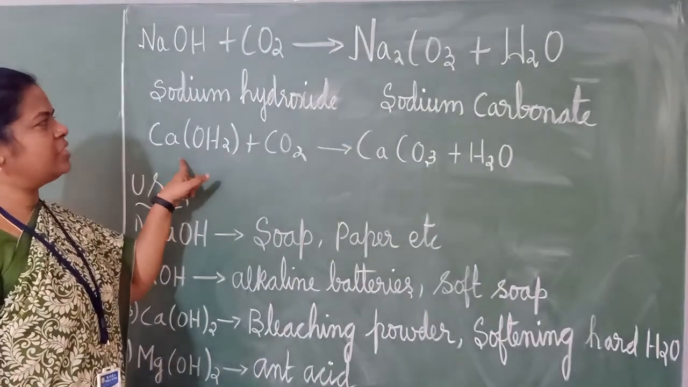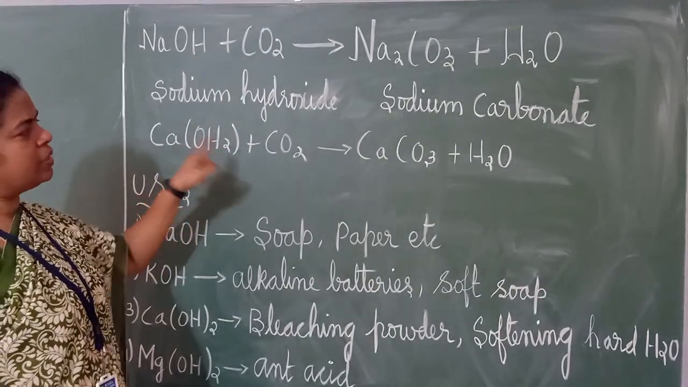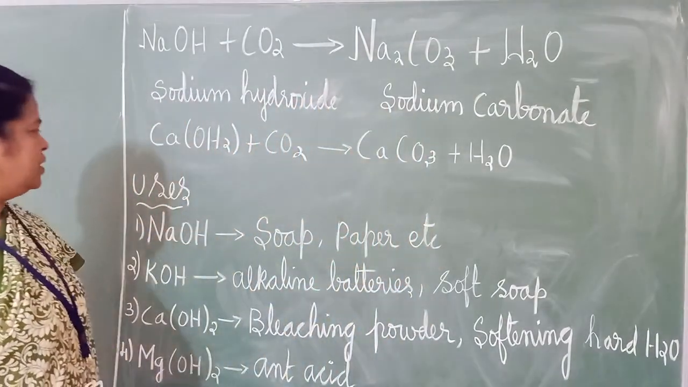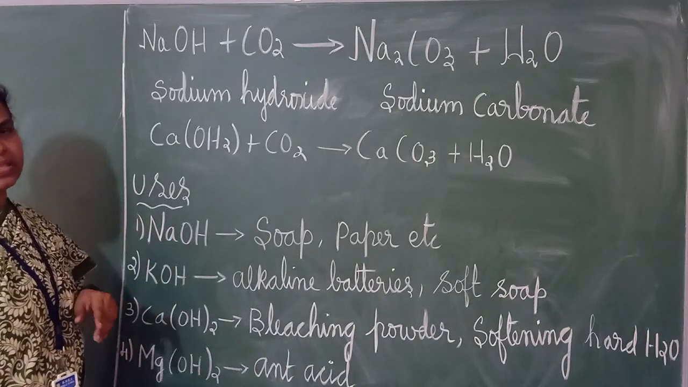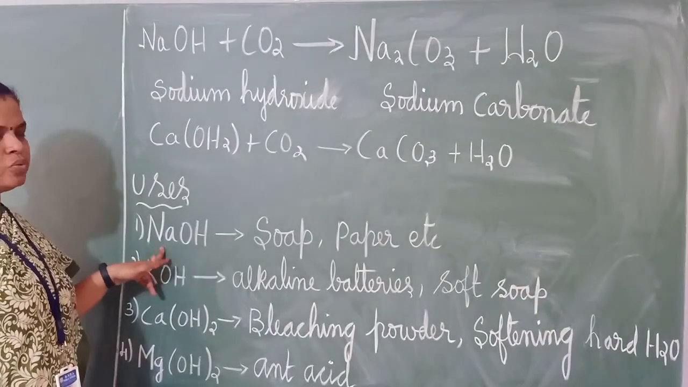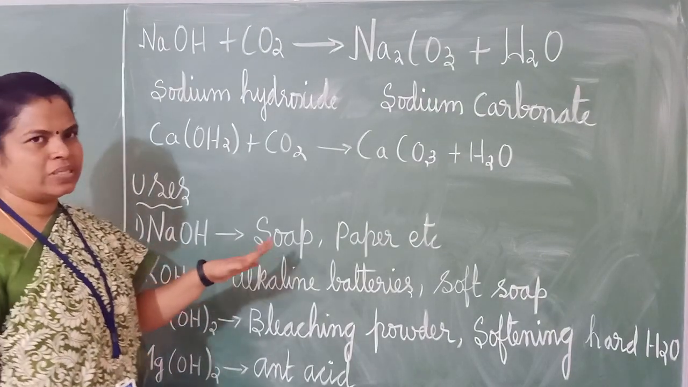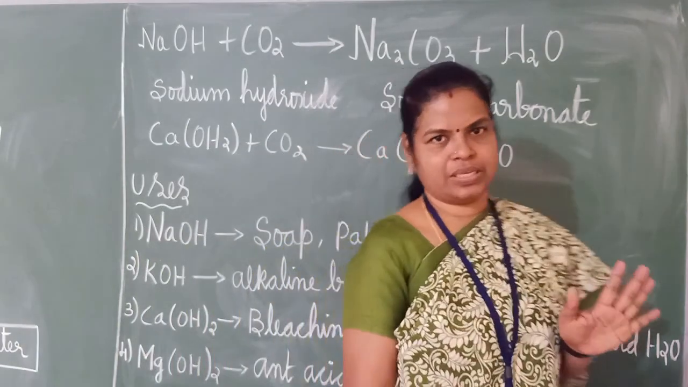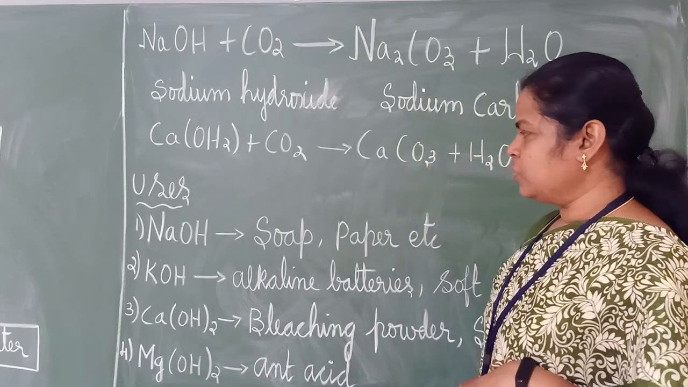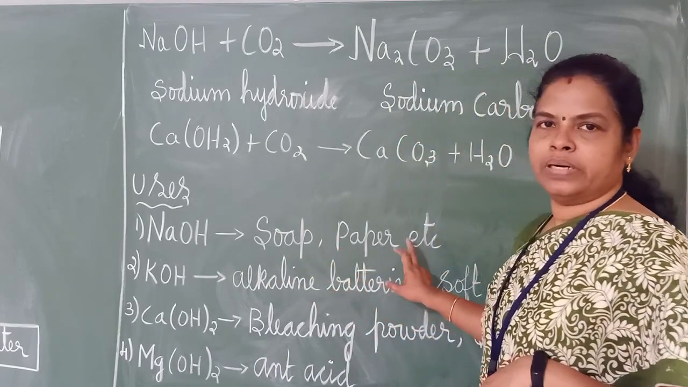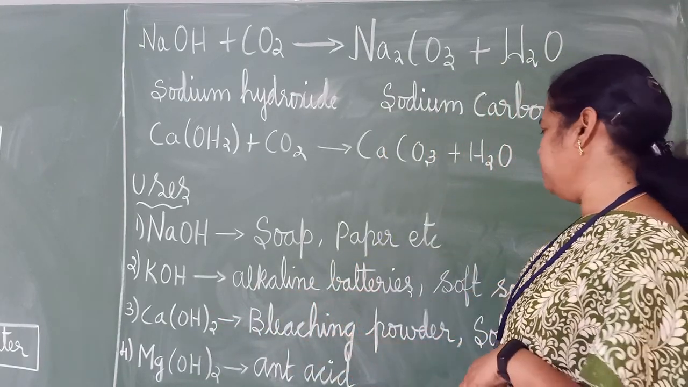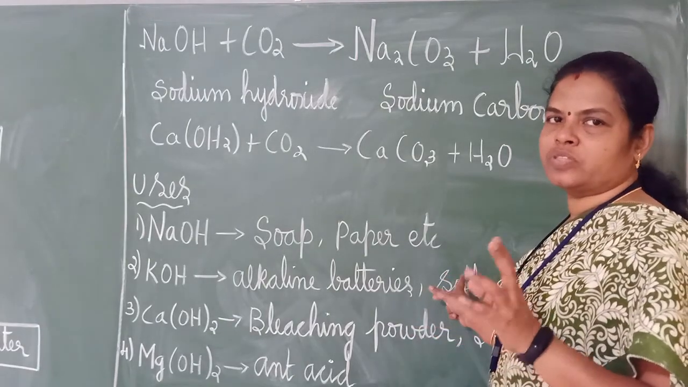The next example is calcium hydroxide. Same like that, calcium hydroxide plus carbon dioxide gives calcium carbonate plus water. Now the last subtopic is uses. Uses of bases. We'll see some 4 examples. The first one is sodium hydroxide. I'll give only two examples. There are lots of examples for each chemical, but we will study only 2 to keep that in our mind. Sodium hydroxide is used in manufacturing of soap, paper, etc. Potassium hydroxide is used in alkaline batteries and also in the manufacture of soft soap.